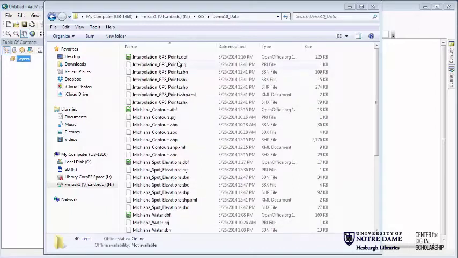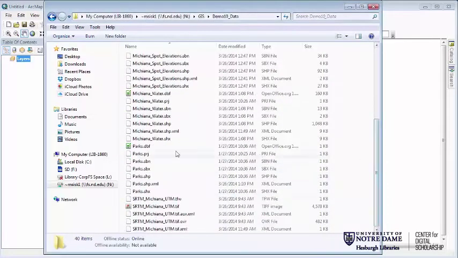So if you see here, we have several different things we're going to work with. We have some points we're going to work with when we do some interpolation later on. We have contour lines. We have another type of points, called spot elevations. We have water. We have the outlines of some of the different parks that you may be working with. We're just going to focus on Notre Dame again. And then we have an already pre-built raster-based SRTM or satellite source of data. And we're going to work with all of these throughout this demonstration.